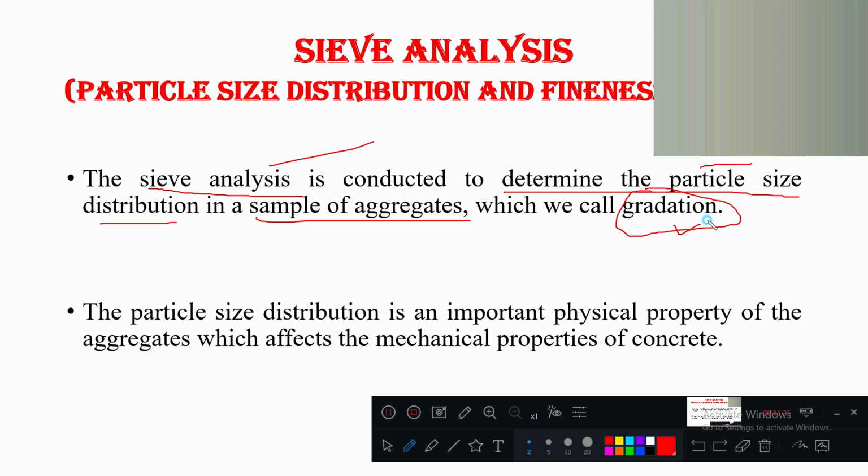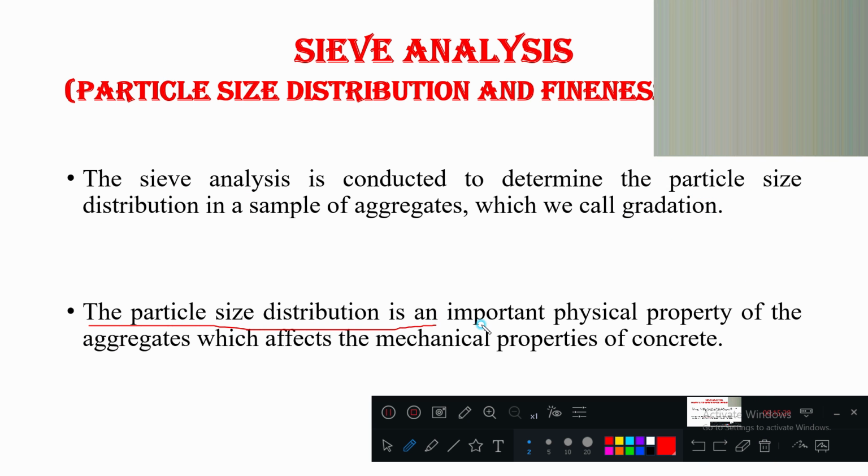The particle size distribution is a very important physical property, which affects the properties of concrete later.